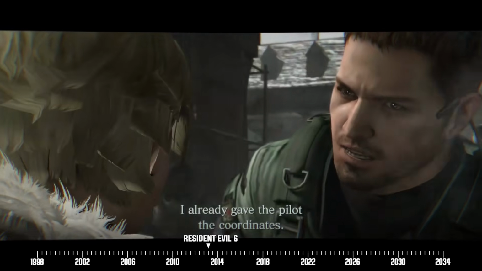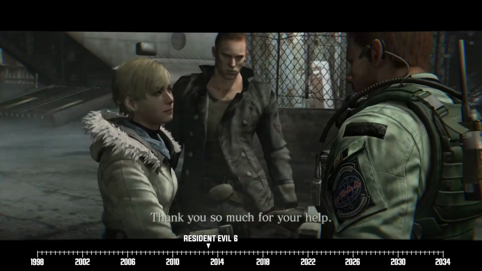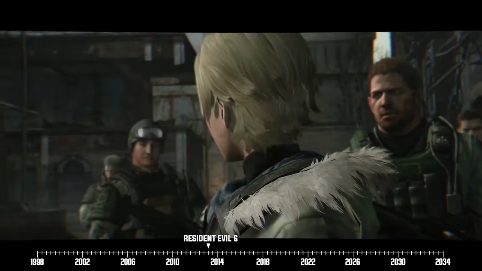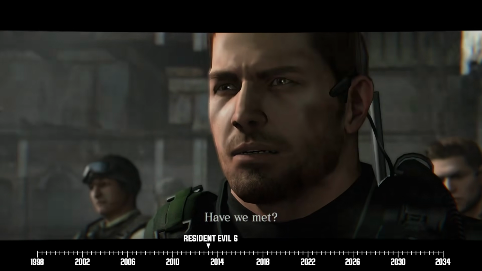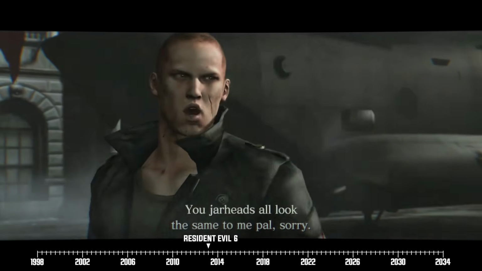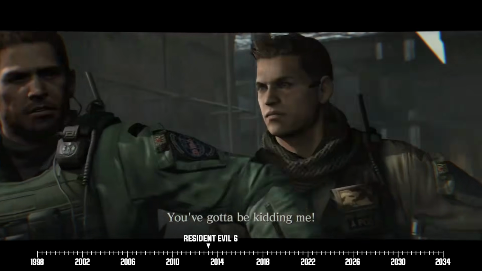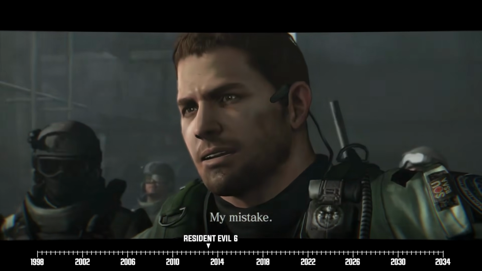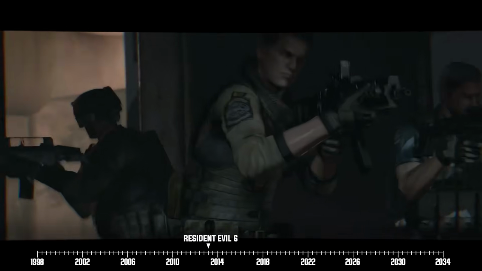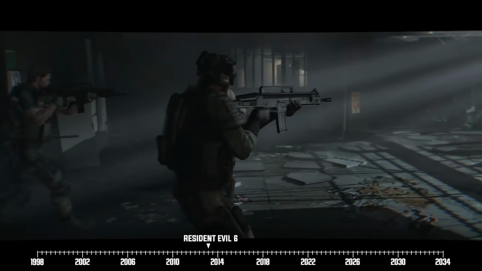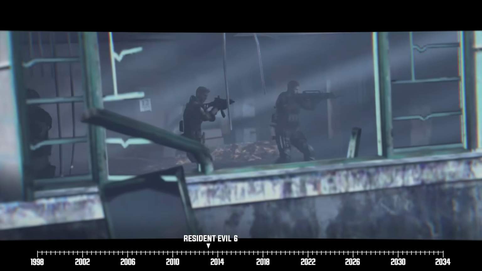So Chris goes on a manhunt for Ada and eventually meets Sherry and Jake for the first time. It's at this point that Chris remembers that he had fought alongside Jake during the Edonia mission half a year ago. Chris, Sherry, and Jake go their separate ways shortly after. As our hero continues to hunt down Ada, Alpha Team accrues several casualties along the way, but Chris eventually arrives at a Neo Umbrella facility where he thinks Ada has holed up.